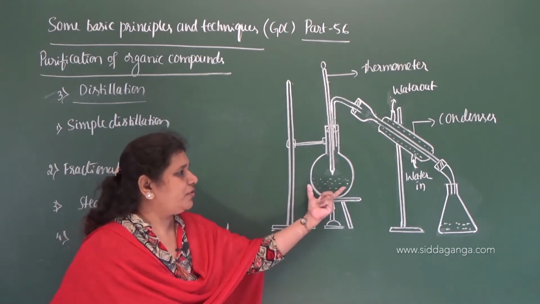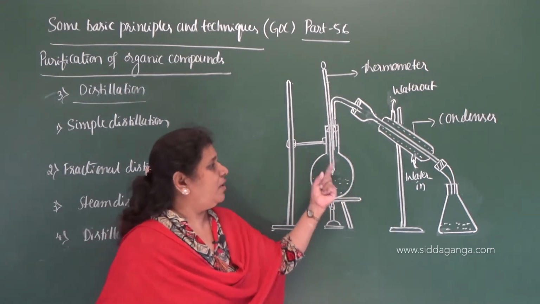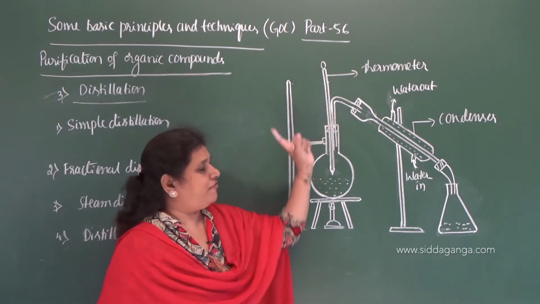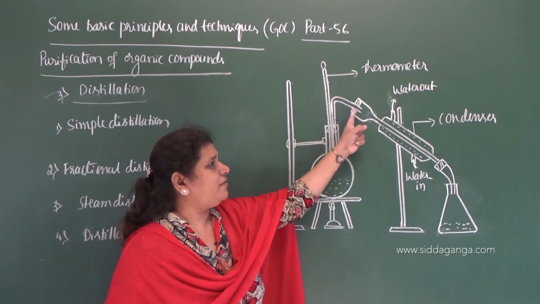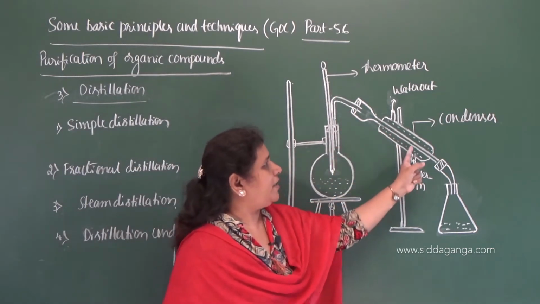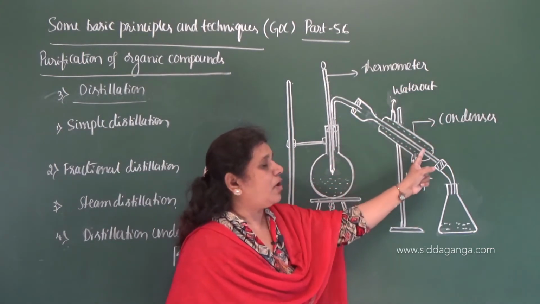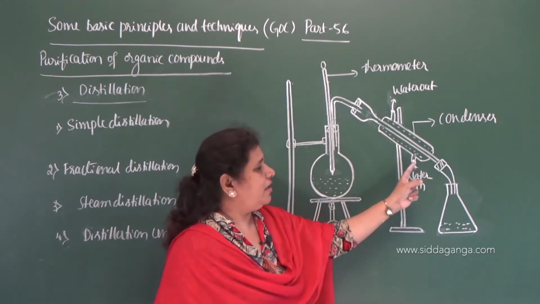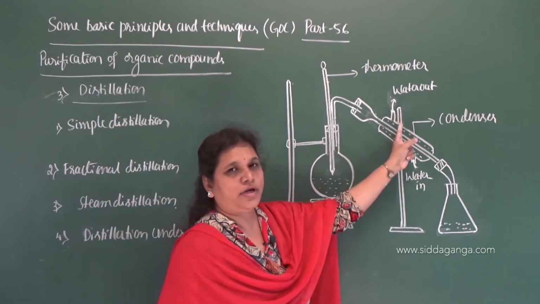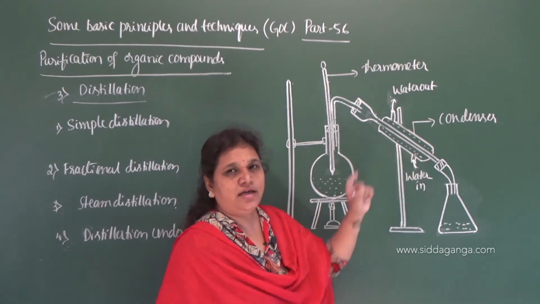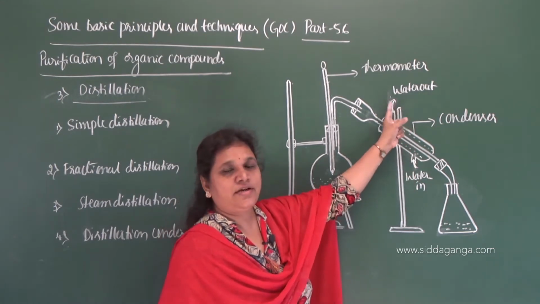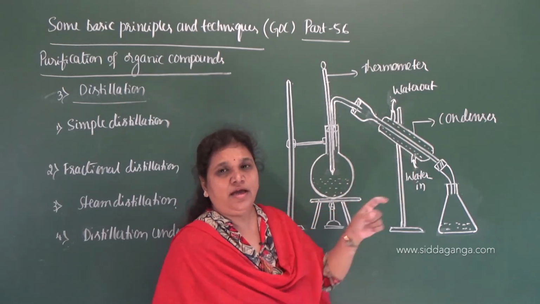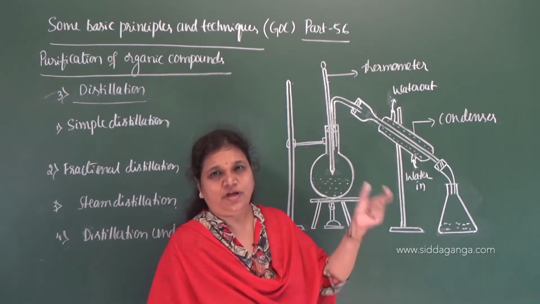This is a round bottom flask which is fitted with a thermometer to note down the temperature of the liquid mixture, and this is the delivery tube, and this tube is connected to the condenser. This is called a water condenser. Water condenser means cold water is circulating inside. This is water in and this is water out. On one side the water inlet and on the other side the water outlet. The water condenser condenses the vapors to liquid.